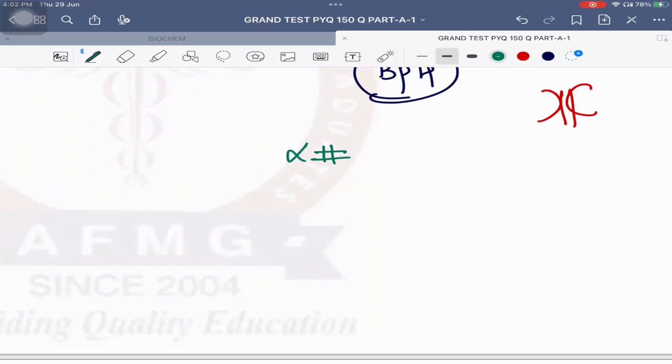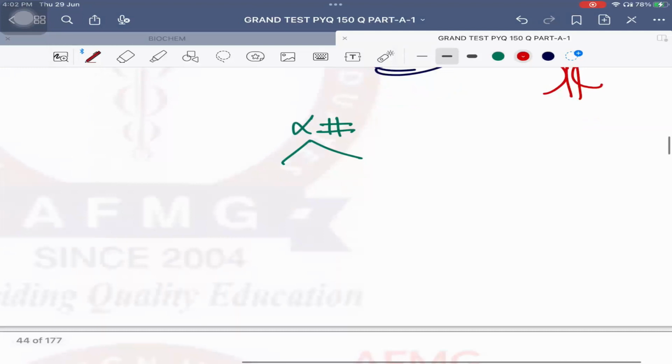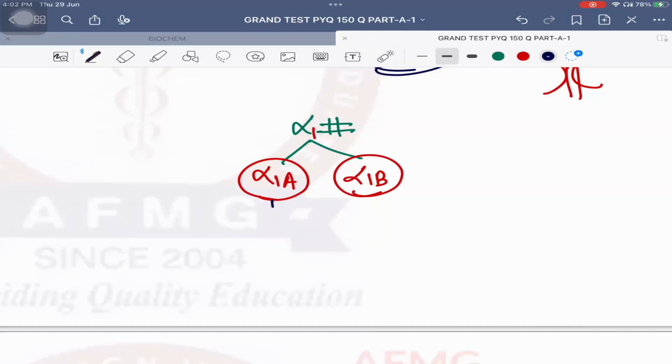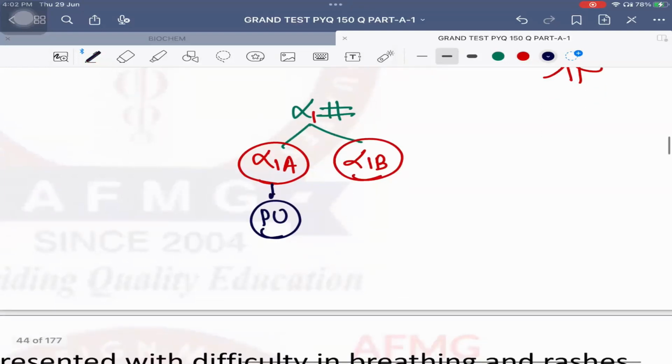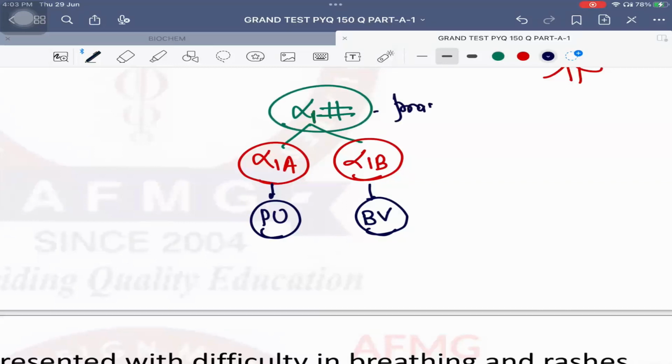Now the alpha 1 blockers act on alpha 1A as well as alpha 1B. Alpha 1A receptors are located on the smooth muscles of the prostatic urethra, whereas alpha 1B receptors are located on the smooth muscles of blood vessels. Now, if you are giving alpha 1 blockers, drugs like prazosin, terazosin, alfuzosin, these drugs will block alpha 1A as well as alpha 1B.